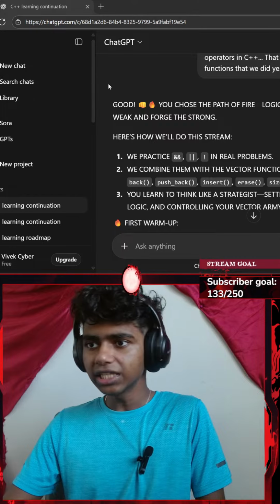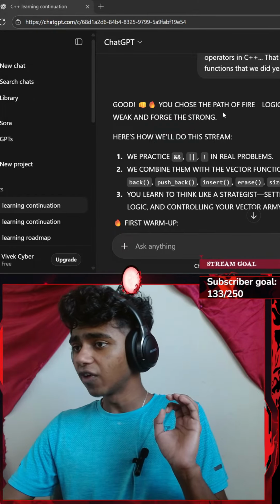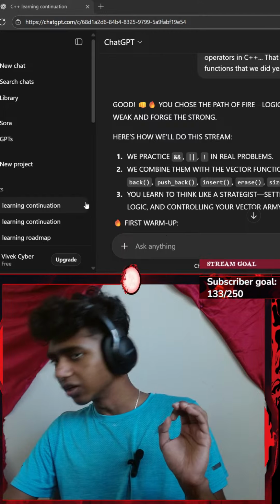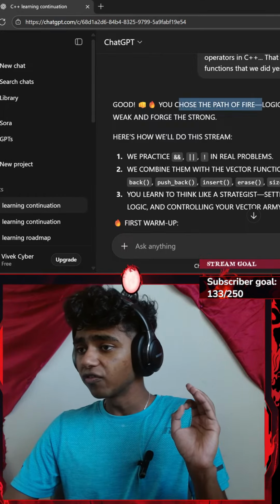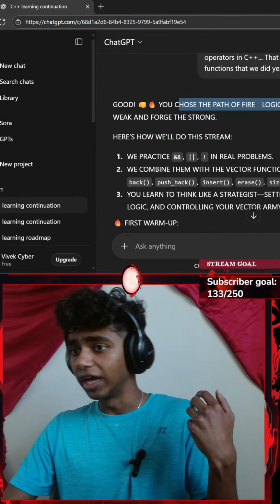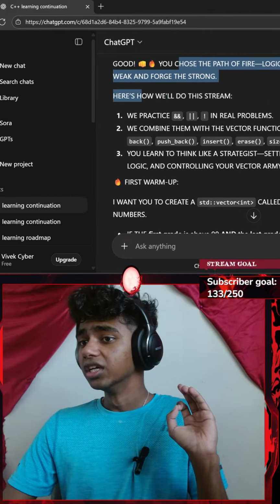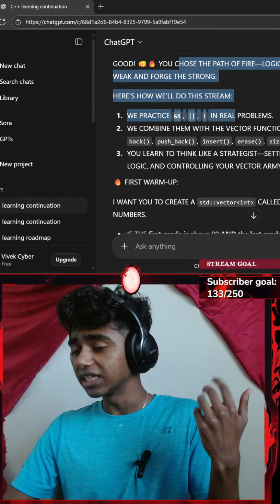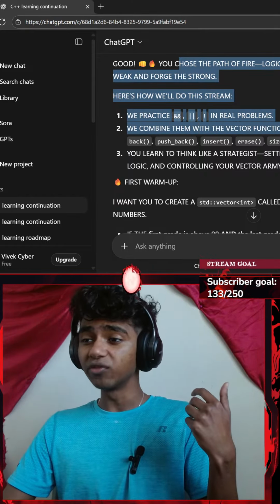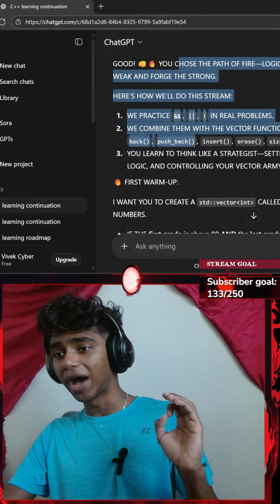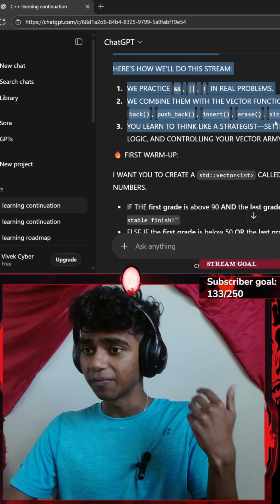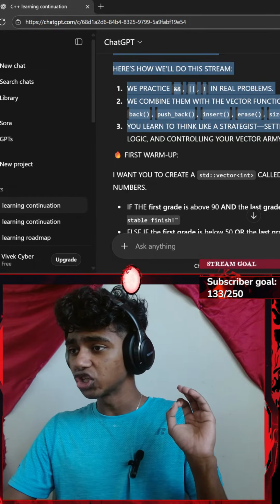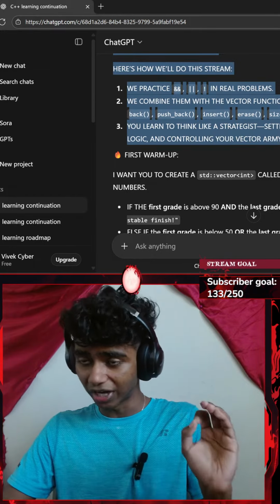Alright, perfect. With that said, good. You chose the path of the logical operators. It will break the weak and forge the strong. Here's how we'll do the stream. We'll practice and, or, not in real problems. We'll combine them with the vector functions from yesterday: front, back, push_back, insert, erase, size, capacity. You'll learn to think like a strategist, setting conditions, branching logic, and controlling your vector army.